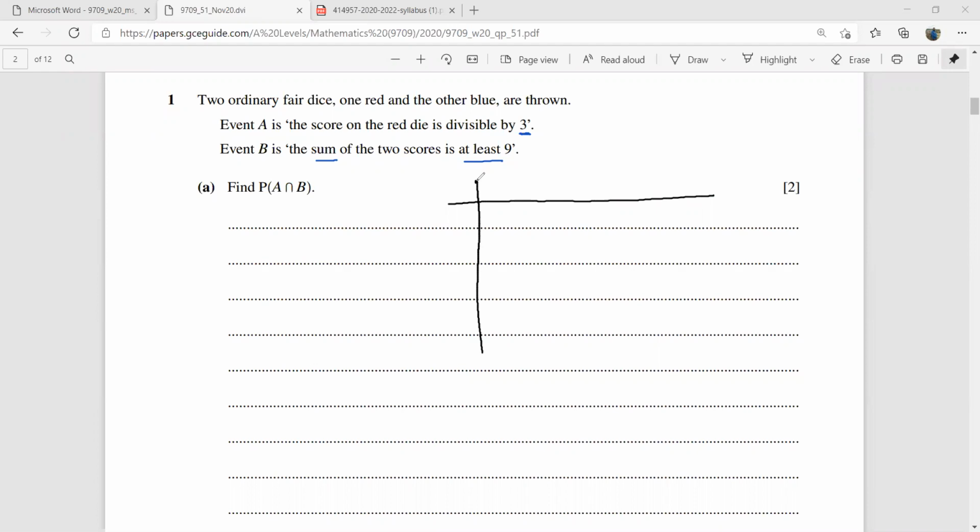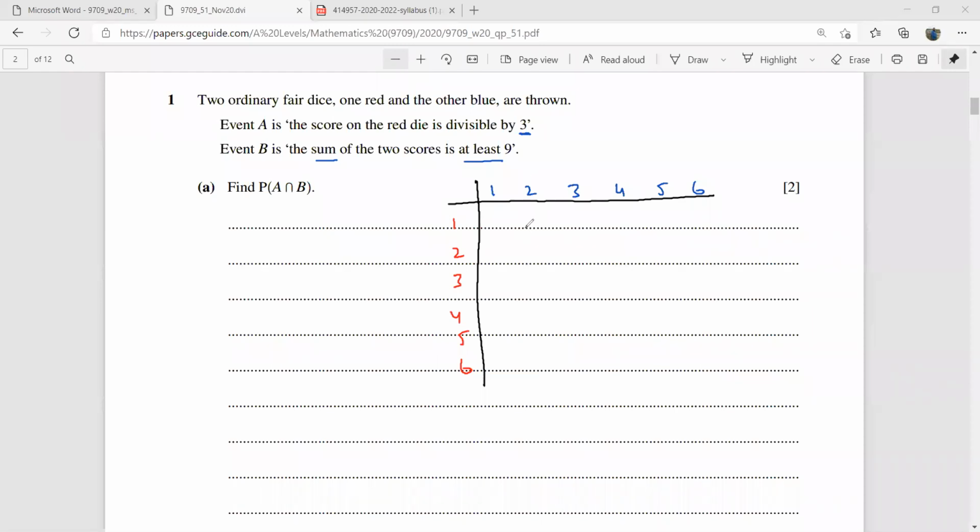So here is a red die. This is 1, 2, 3, 4, 5, 6. And then there is a blue die. This has 1, 2, 3, 4, 5, 6. Event A is where the score on the red die is divisible by 3.